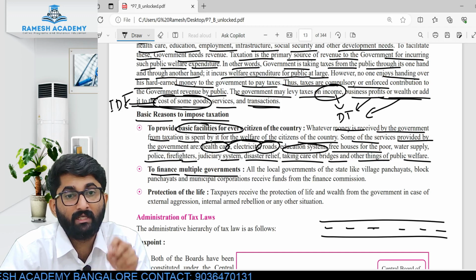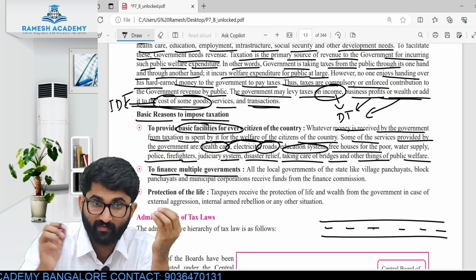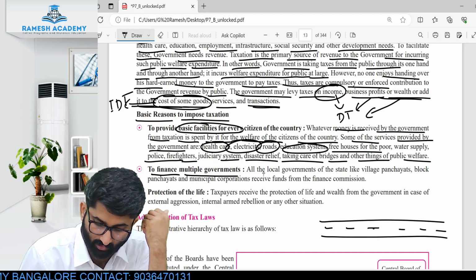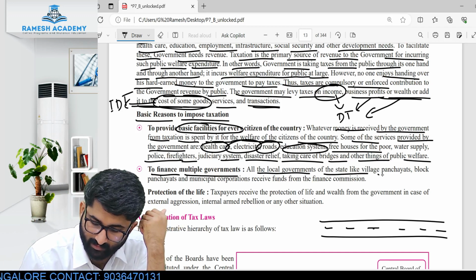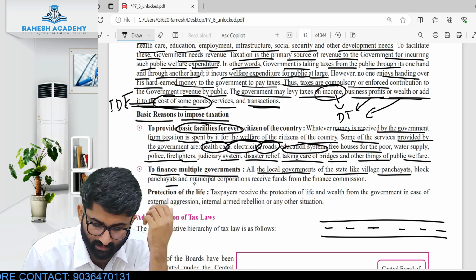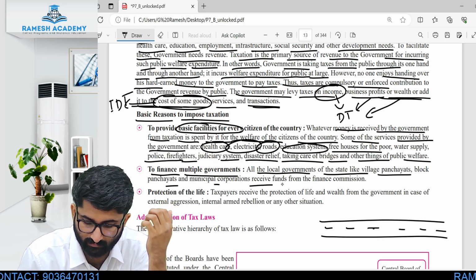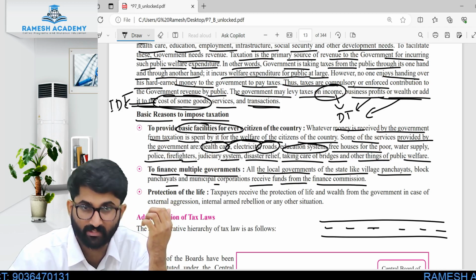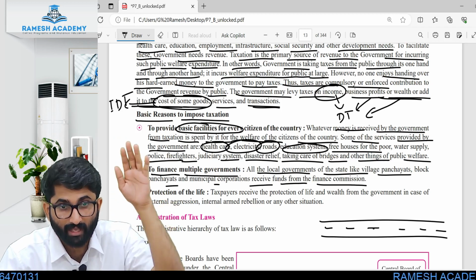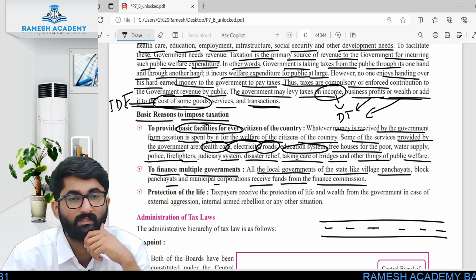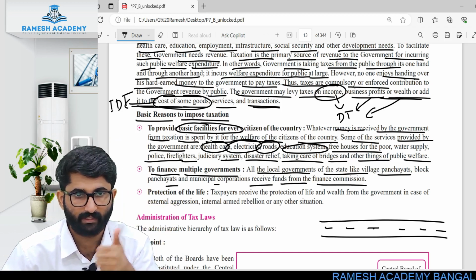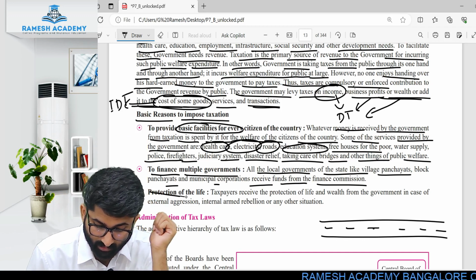For that purpose, the central government is also giving money to the state governments. So all the local governments of the states, like village panchayat, block panchayat, municipal corporation services, get funds from the finance commission. Finance commission is in the center. They are providing these services to these people. Getting this?